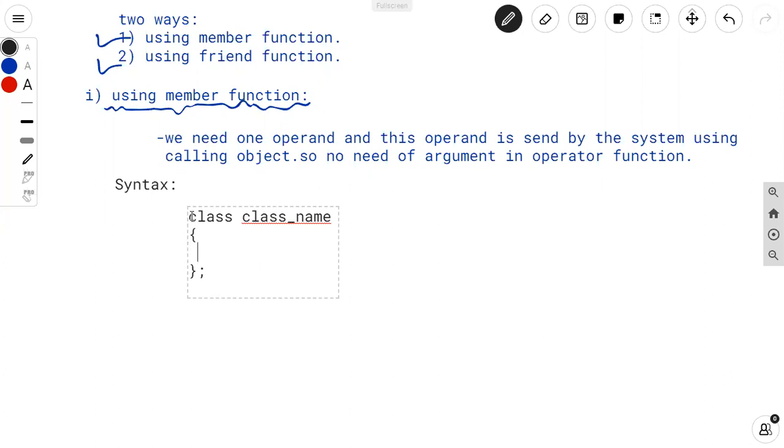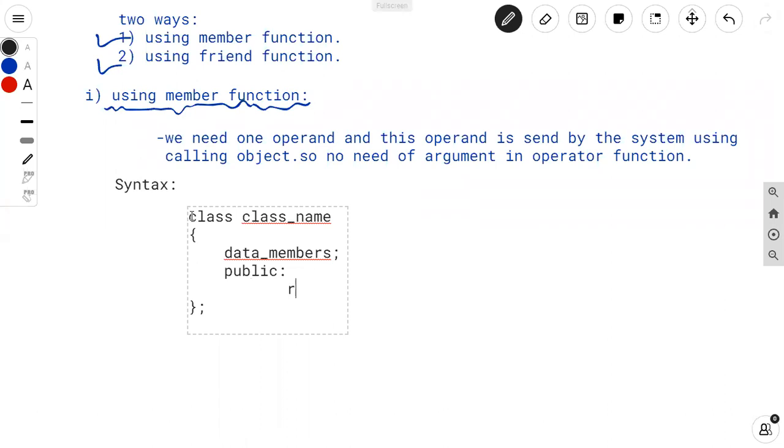Then as we know that class contains data members, so you can declare the data members over here. Under public access specifier, you can define a member function as well as operator function.